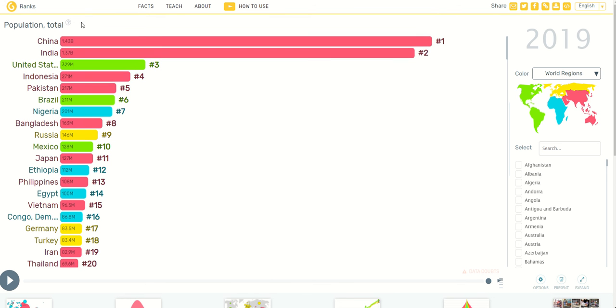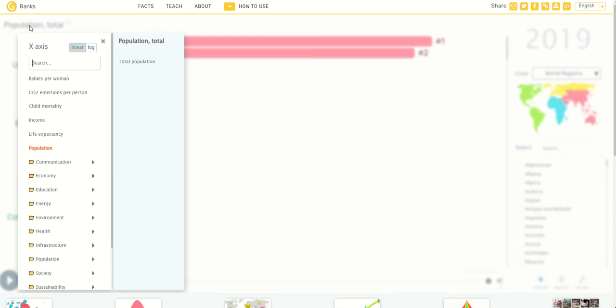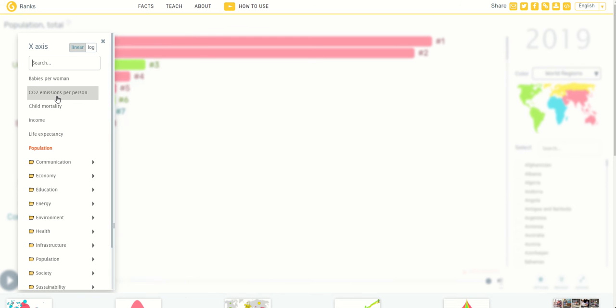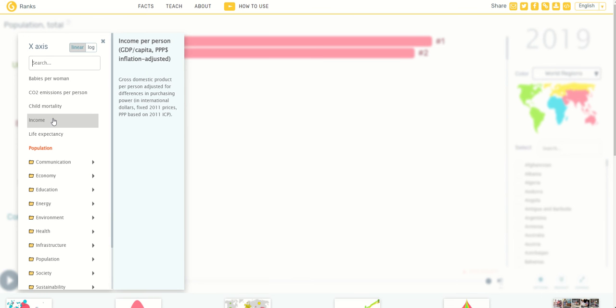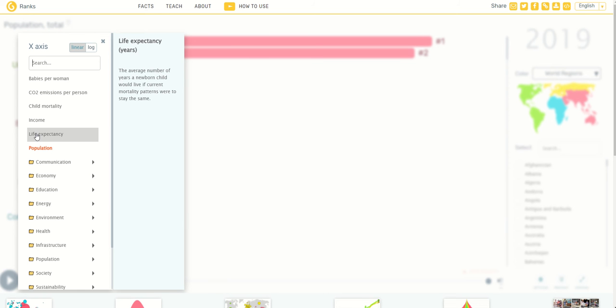So aside from the total population, if you click onto the variable on the top left-hand corner, you will be able to see all the different quantitative data that the website has on different countries, along with their descriptions. So for example, if I select life expectancy, you can see the description here shows this represents the average number of years a newborn child would live if current mortality patterns were to stay the same.